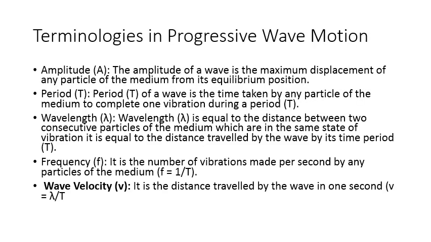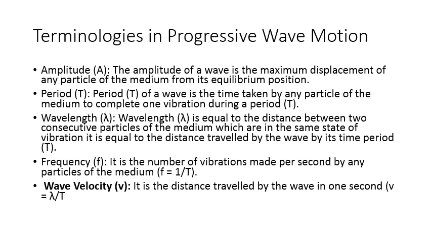Some important terminologies in progressive wave motion. Sound is a progressive wave. Amplitude: the amplitude of a wave is the maximum displacement of any particle of the medium from its mean or equilibrium position. What is amplitude? The amplitude of a wave is the maximum displacement of any particle of the medium from its equilibrium position.